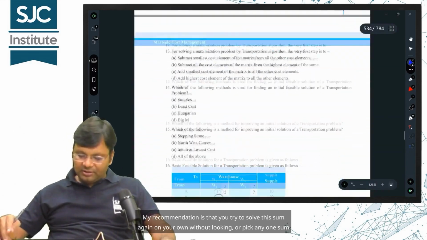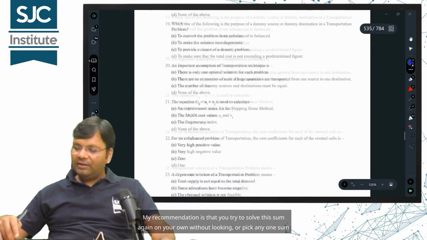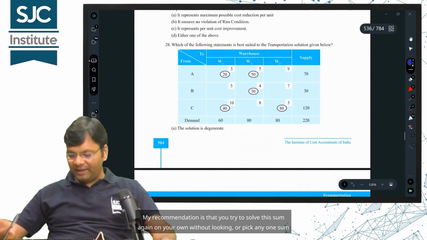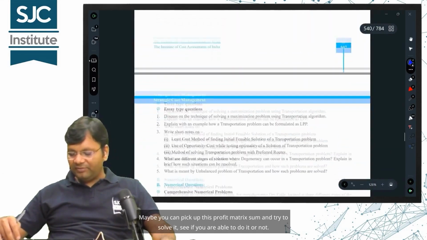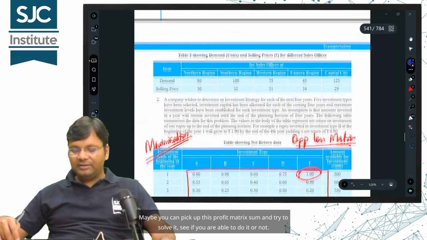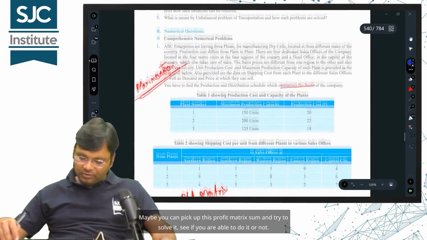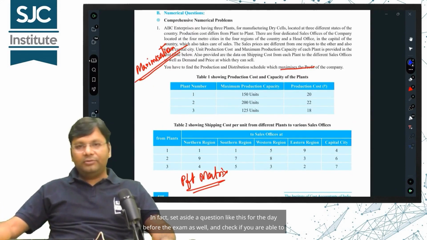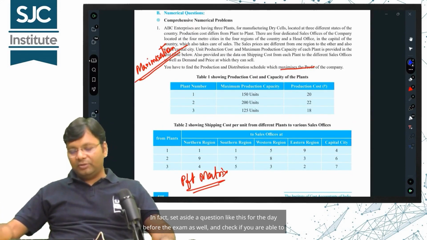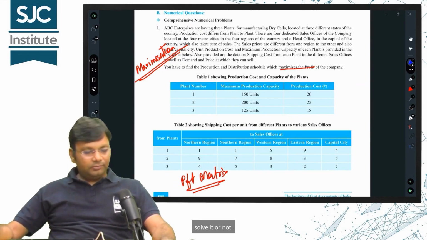My recommendation is that you try to solve this sum again on your own without looking, or pick any one sum and try it. Maybe you can pick up this profit matrix sum and try to solve it, see if you are able to do it or not. In fact, set aside a question like this for the day before the exam as well, and check if you are able to solve it or not.